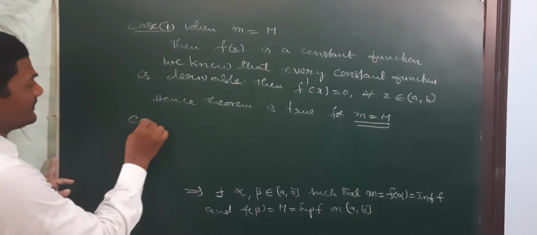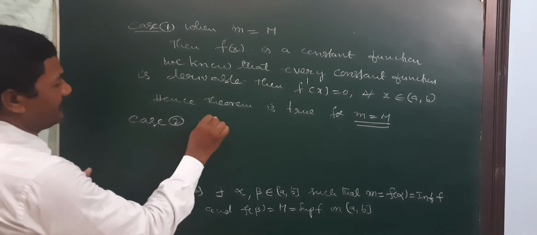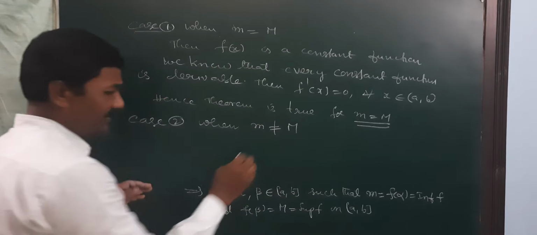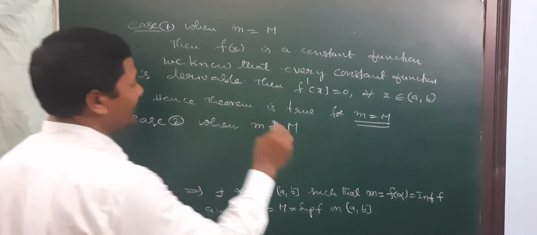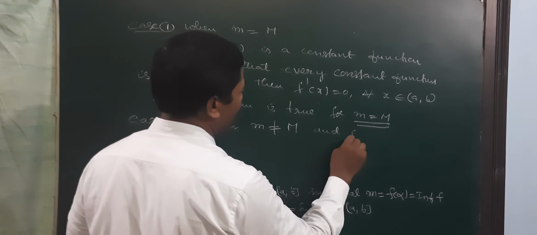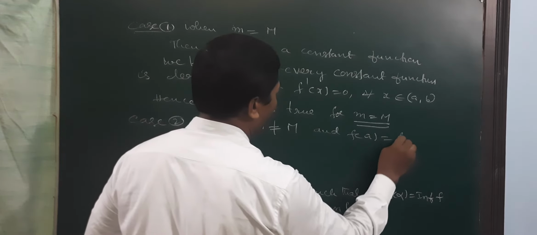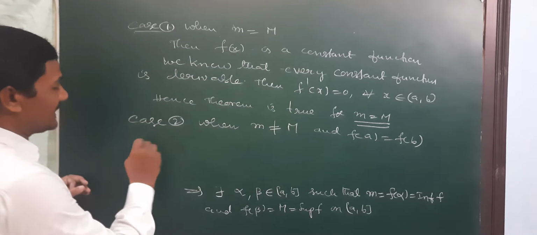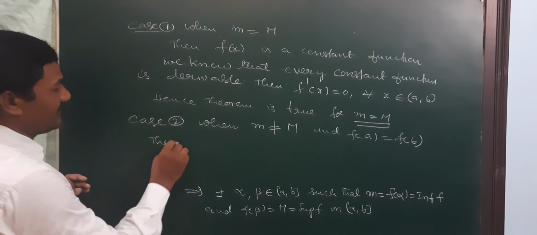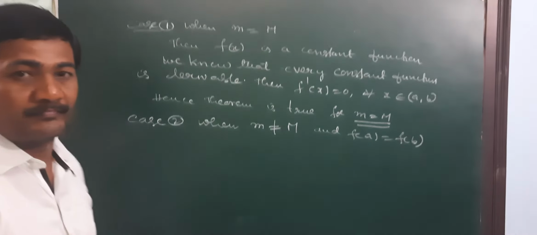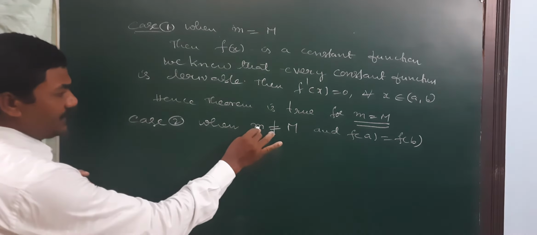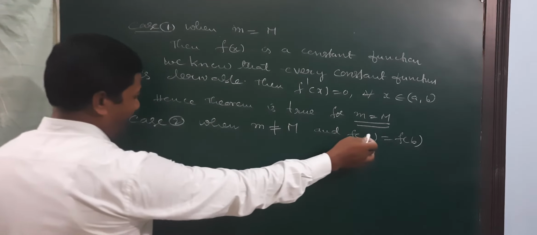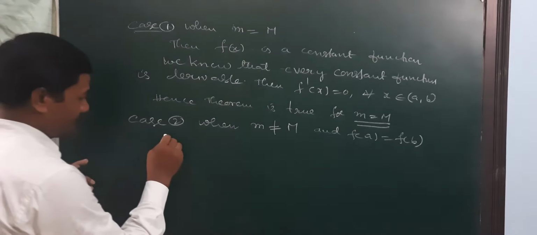And case 2, when small m is not equal to capital M, infimum and supremum not equal, and by using condition 3, f of a is equal to f of b. So when small m is not equal to capital M, that means infimum is not equal to supremum, and f of a is equal to f of b is condition 3.